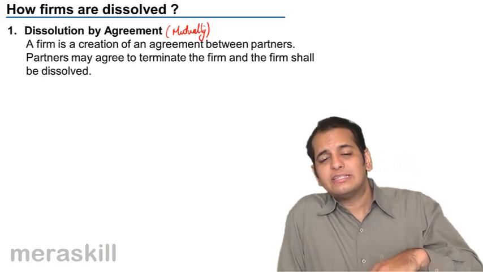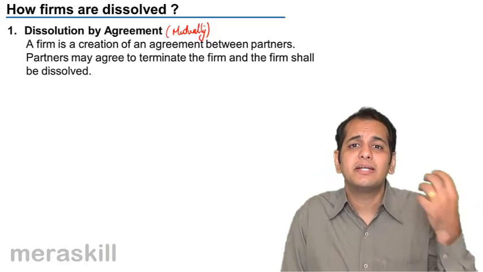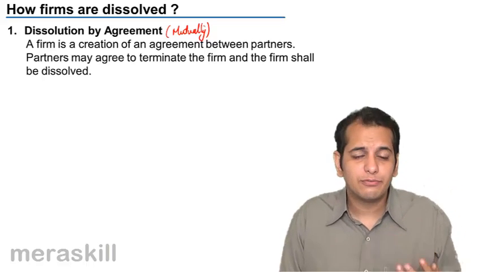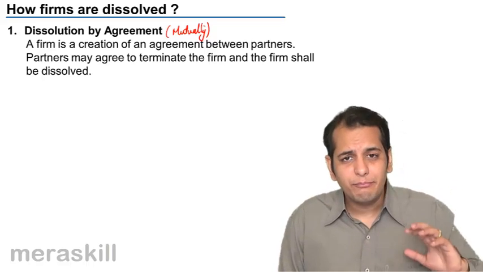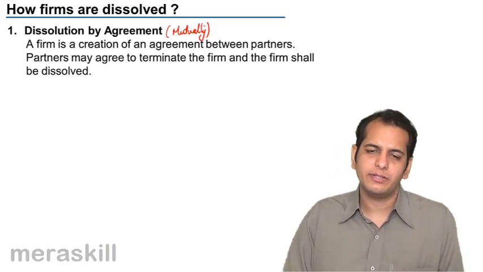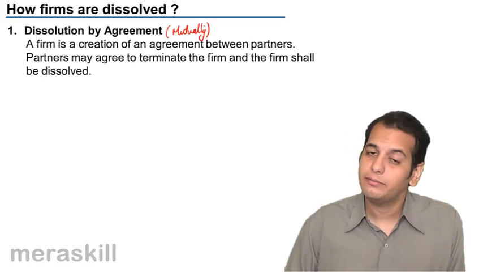Because it was these partners who formed the firm. So they have the right to dissolve the firm, and each one of them, if agrees to this point that the firm has to be dissolved, they mutually agree, there's unanimity, there's consensus between them, the firm will get dissolved by mutual agreement.